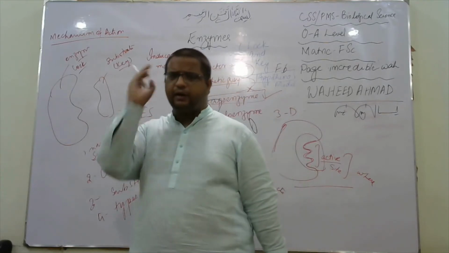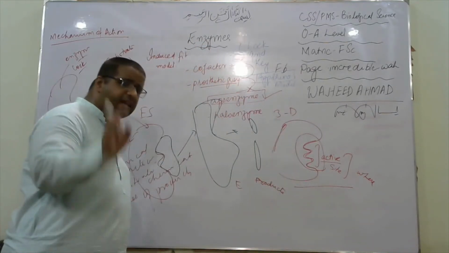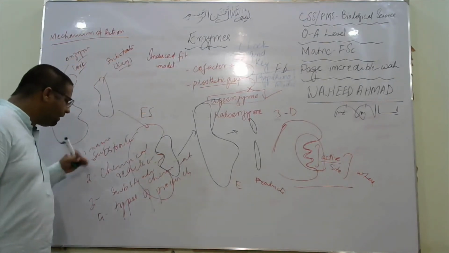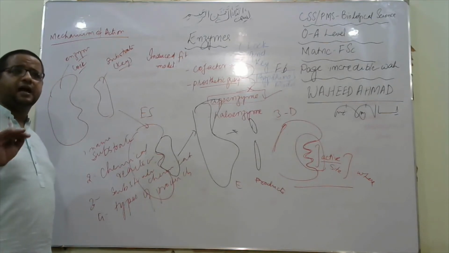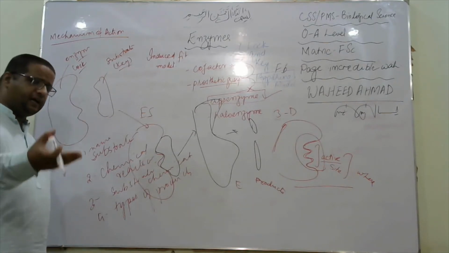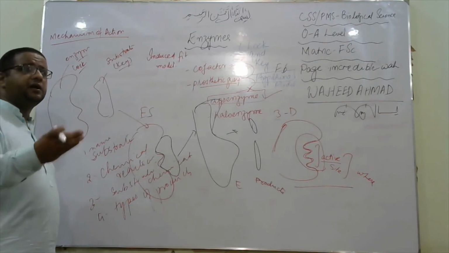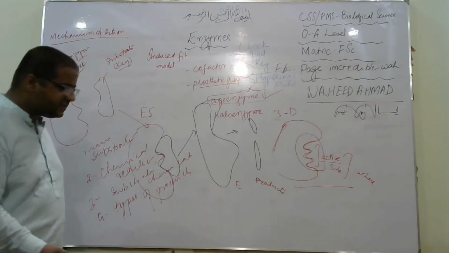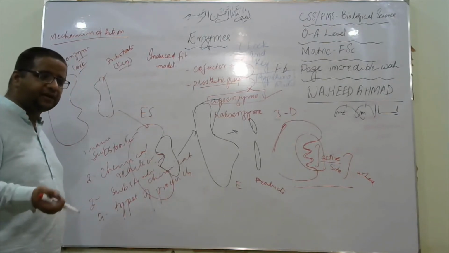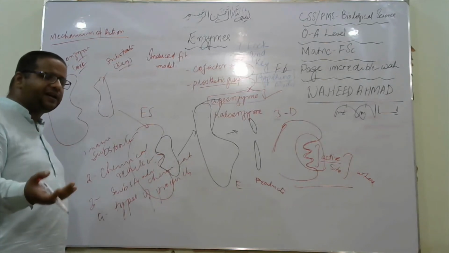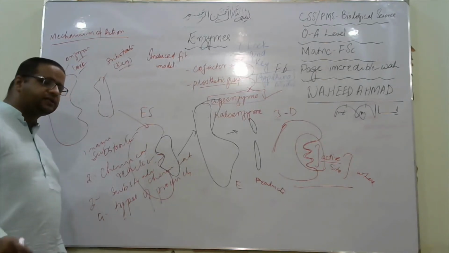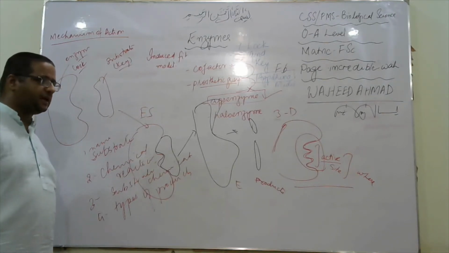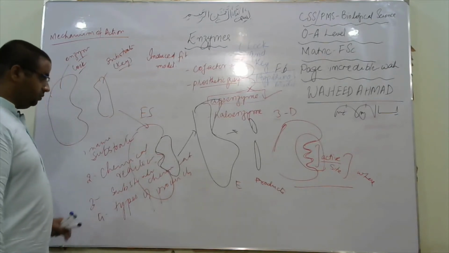There is a wide array of nomenclature that needs to be defined, but some of the basic nomenclature is that enzymes are named based on the substrate on which they act. An enzyme may act on lipids, so it is named lipase. An enzyme may act on proteins, so it is named protease. An enzyme could perform the activity of oxidation or reduction, so oxidase, reductase. An enzyme may act on some substrate with a defined activity, like DNA polymerase. I have given you some examples, so this is how enzymes are named.